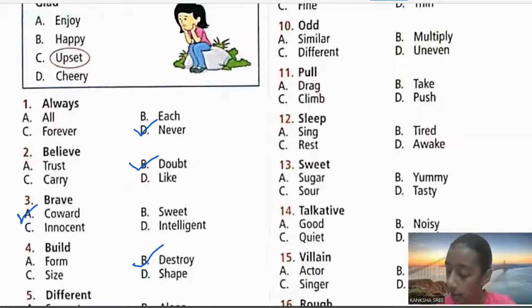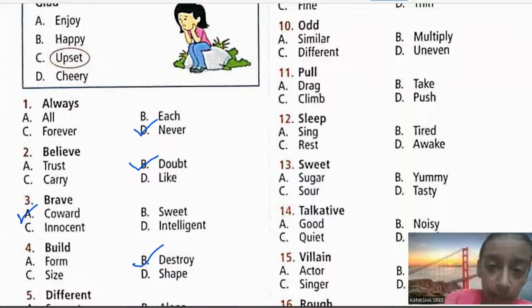Now coming to the 10th one, odd. So what is the opposite of odd? They are wearing odd clothes. Instead, can we say that they are wearing similar clothes? Yes, we can. But can other options even suit over there? Let's check it once. Multiply is not even the word which you need to use over here. Different, odd makes the same sense. Uneven also makes the same sense. But we need to find the antonym. So similar will be your antonym for odd.